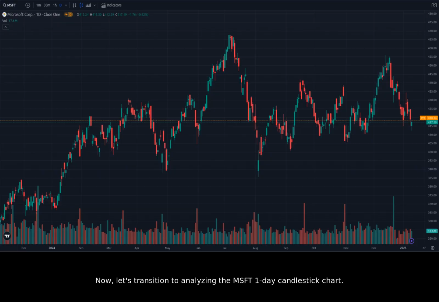Now, let's transition to analyzing the Microsoft one-day candlestick chart. We observe a relatively stable price range over the past month, with some minor corrections. The price has mostly been consolidating recently, with a clear range of support and resistance levels. There's a relatively strong support level around 380, where the price has bounced off multiple times.